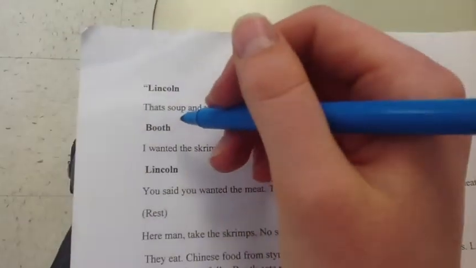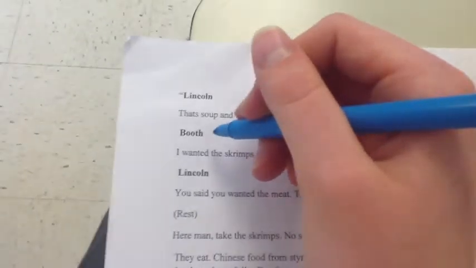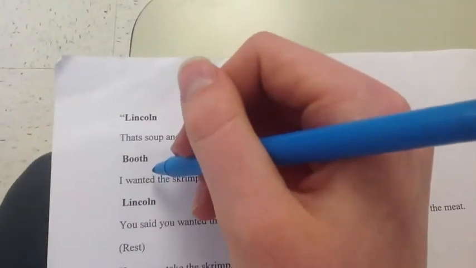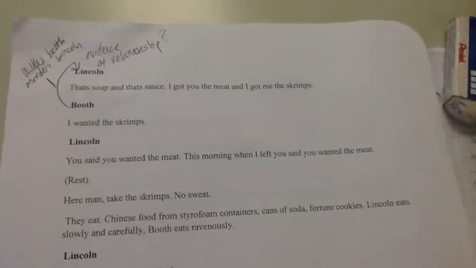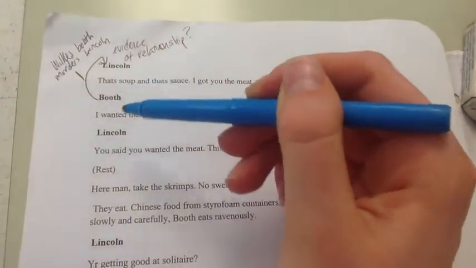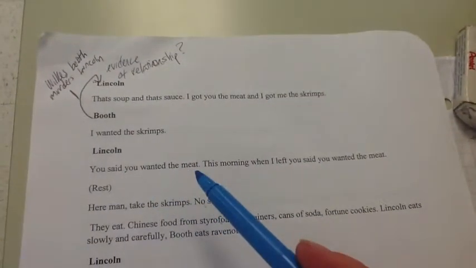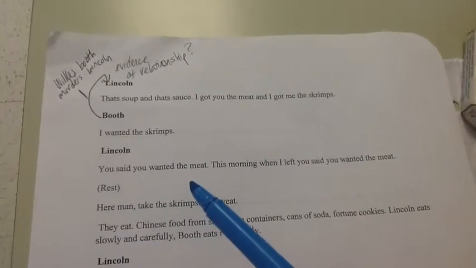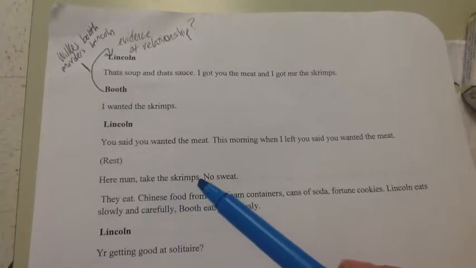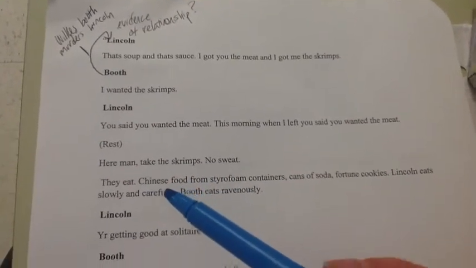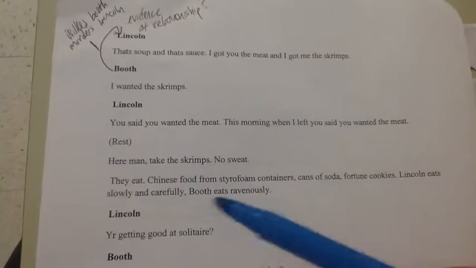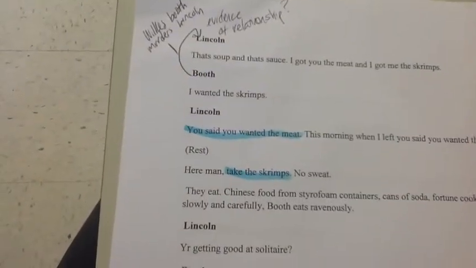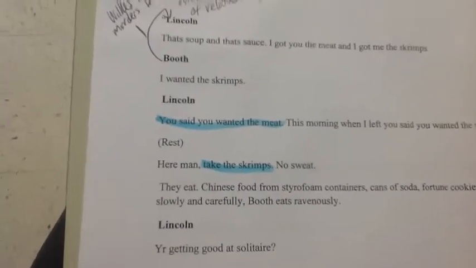Okay, now to the actual passage. The first thing that stands out are the names, Lincoln and Booth. If anybody's ever taken a U.S. history class, they know that Booth references Wilkes Booth, the man who shot Lincoln. So make sure to make note of it. As we move further down, we find more information about the relationship between Booth and Lincoln. Right here it says Lincoln got shrimp and meat. Lincoln said that he wanted to eat the shrimp, and Booth said that he wanted to eat the meat. But Booth later changes his mind and says that he wants the shrimp. Lincoln eventually gives in and gives Booth the shrimp, which is also important to their relationship and gives a little bit of characterization to the two men.